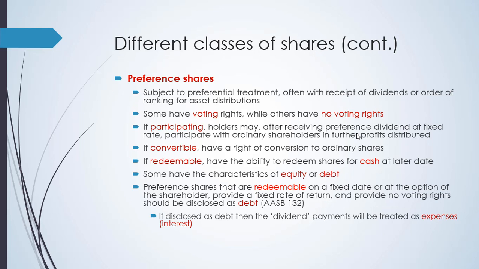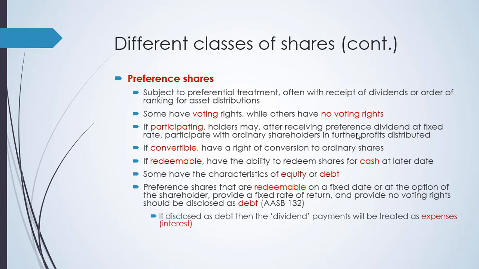Preference shares have preference in certain receipt of dividends or distribution of assets. They have some voting rights, but some preference shares don't have voting rights. For preference shares, we have different types. We have the participating, convertible, and redeemable.